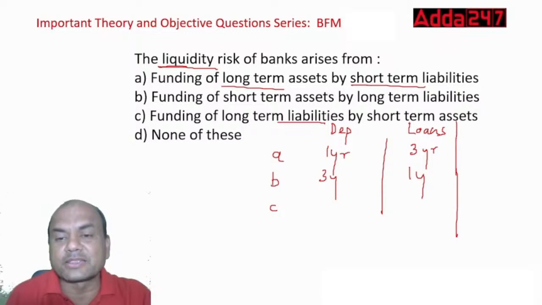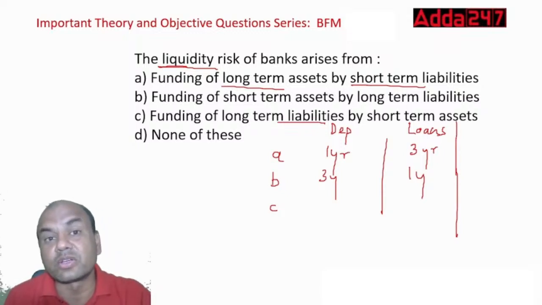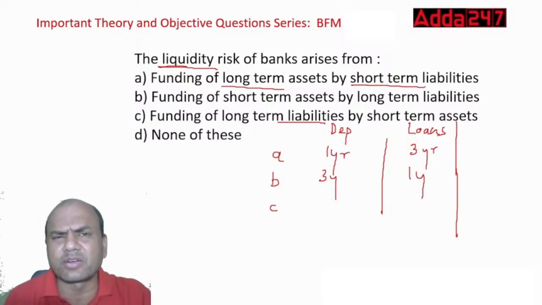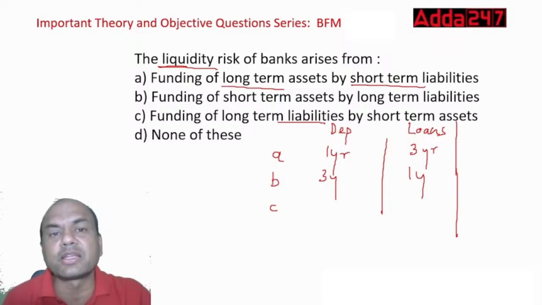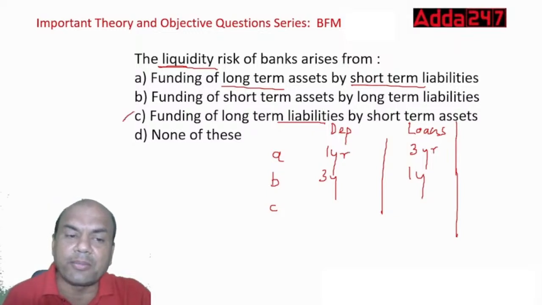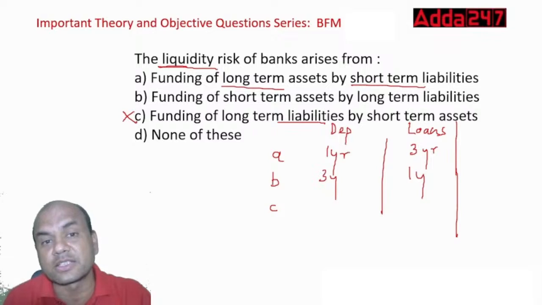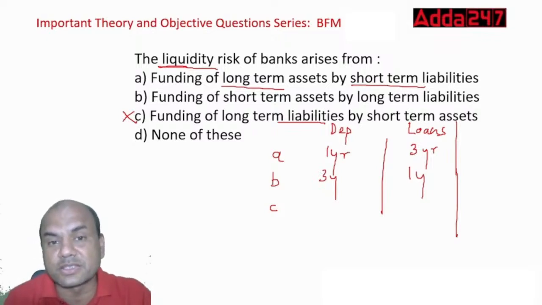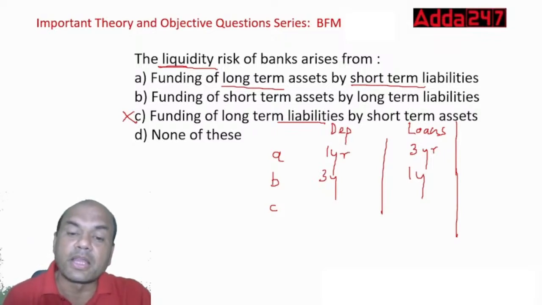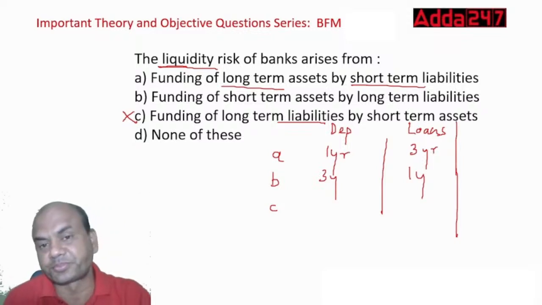Liabilities funded by assets, is it possible? Not at all possible. Assets are always funded by liabilities, long-term or short-term. So C is ab initio wrong. Ab initio means from the start itself. We need not even discuss this. Now the question lies between A and B.